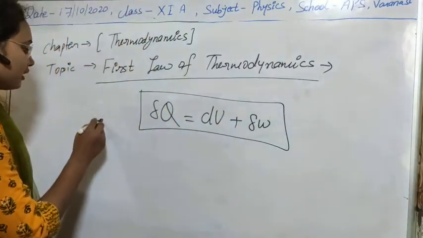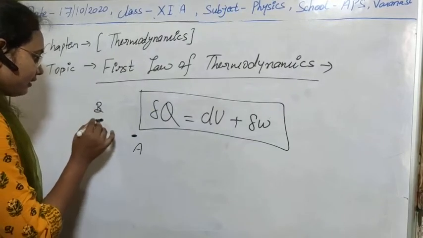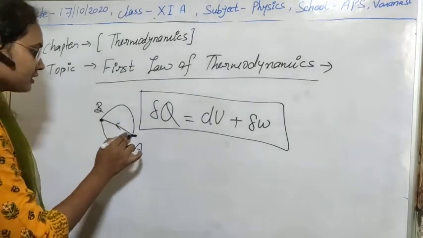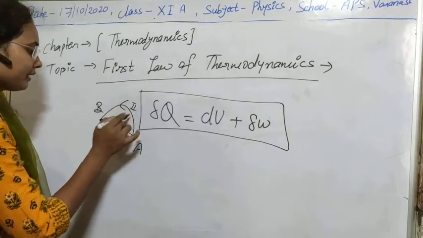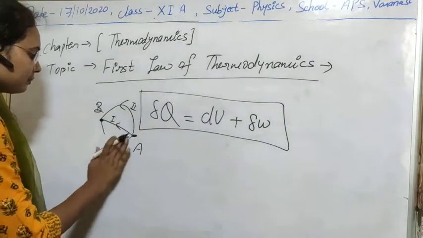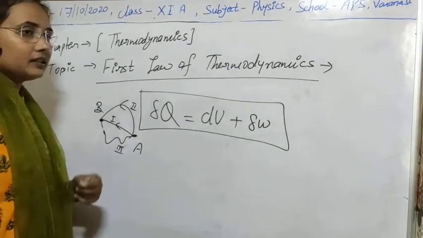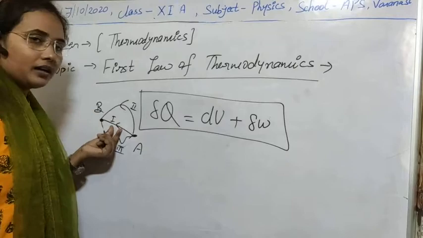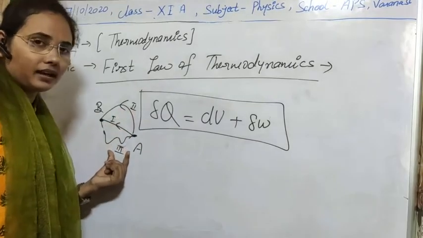Suppose there are two points A and B, and there are three processes going from A to B. Suppose this one is something like this. In these three processes, one covers less path, another more, and the greatest in that portion.